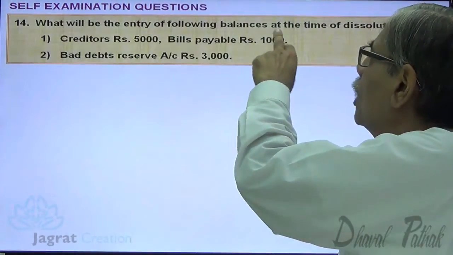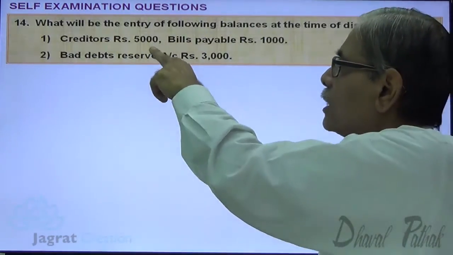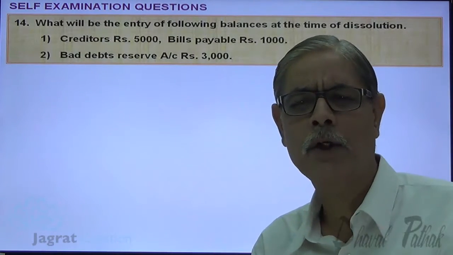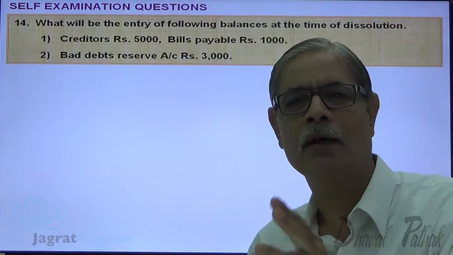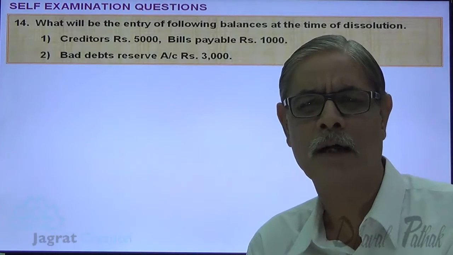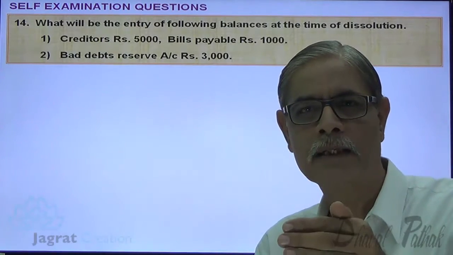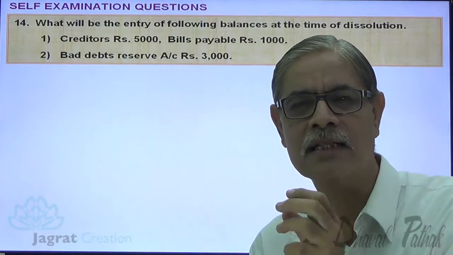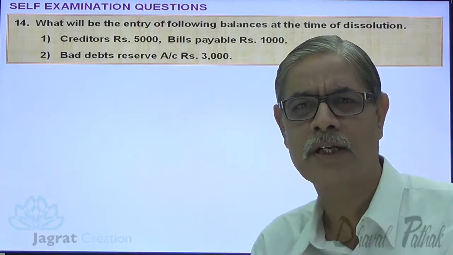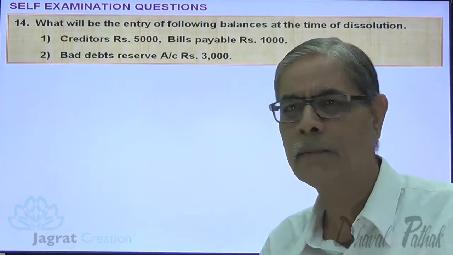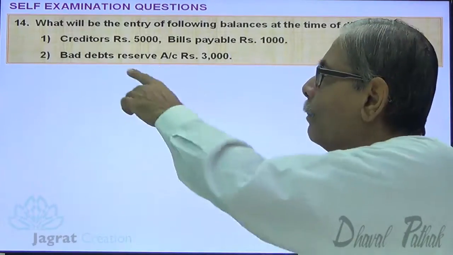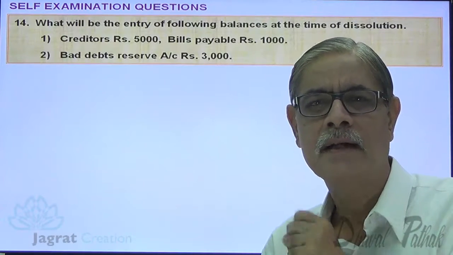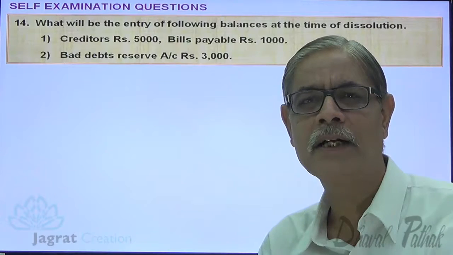What will be the entry of the following balances at the time of dissolution? Creditors 5,000, bills payable 1,000, bad debt reserve 3,000. At the time of dissolution, we prepare a realization account to find out the profit or loss on realization of assets and settlement of liabilities. All liabilities and the reserves and provisions against assets are transferred to the credit side of the realization account. Here creditors 5,000 and bills payable 1,000 are liabilities, and the bad debt reserve of 3,000 is a provision against debtors, that is, against an asset. All these three are transferred to the realization account, meaning credited to the realization account.